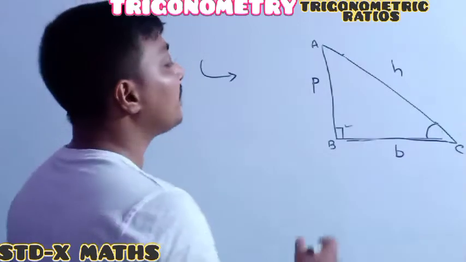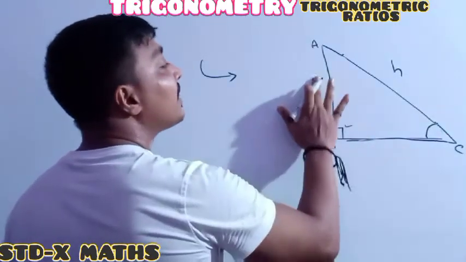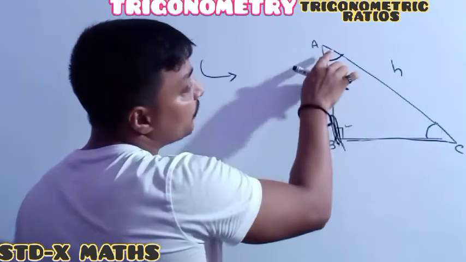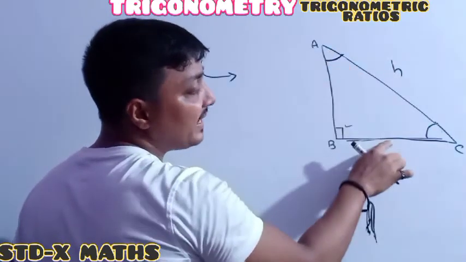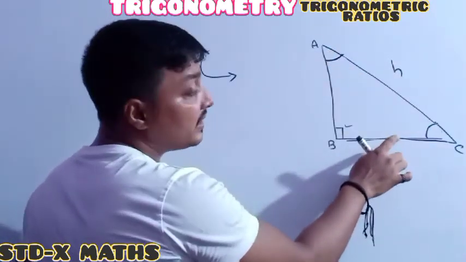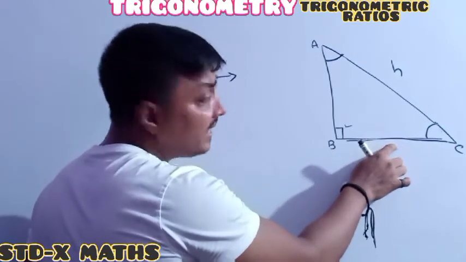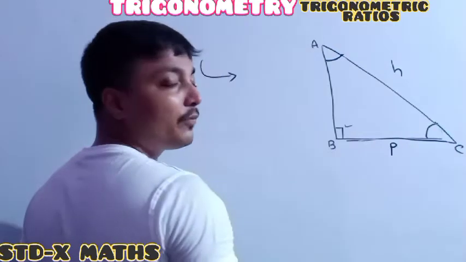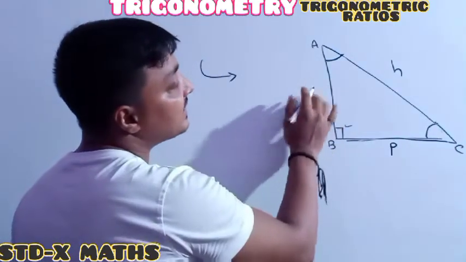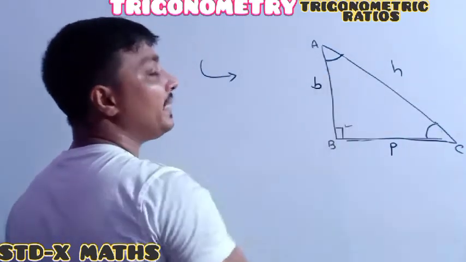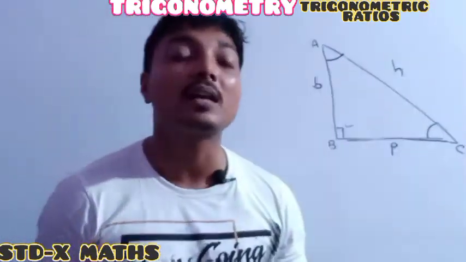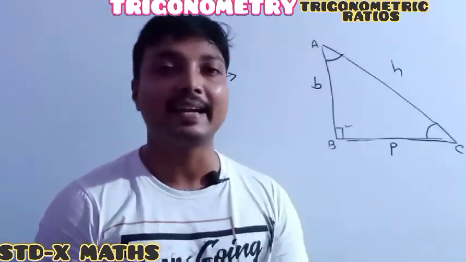Another thing to remember: for this acute angle, this one is its opposite side, so always take this as P, and the adjacent side always as B. And H is always fixed because H is the longest side of the right angle triangle.